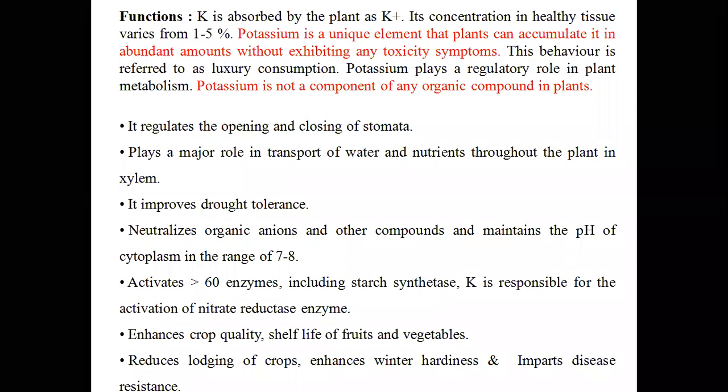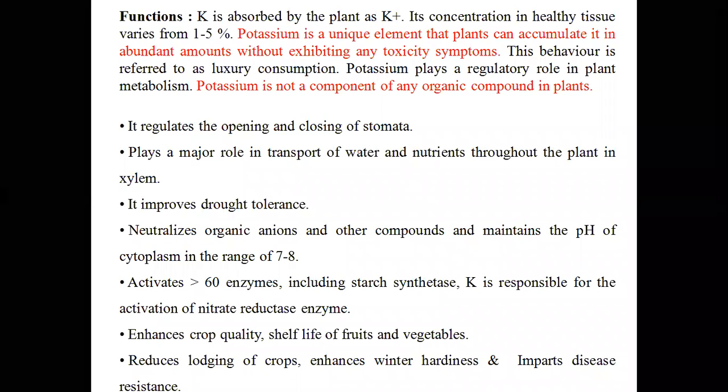Then regarding functions, K is available to the plant from the soil solution in the form of a monovalent cation, K plus, and it is a unique element.